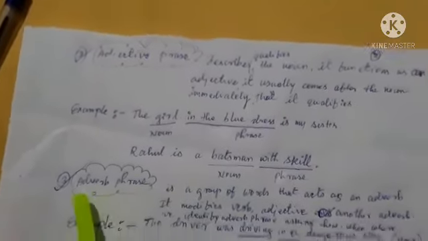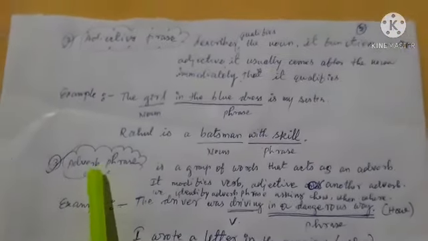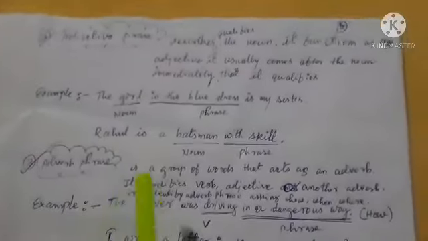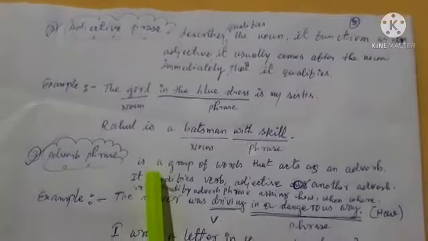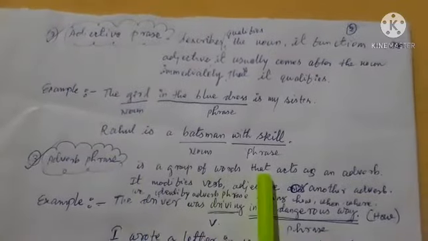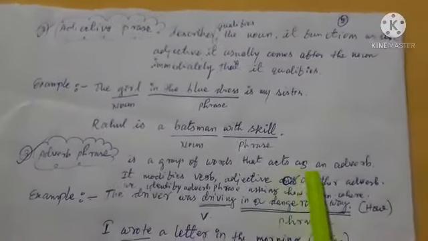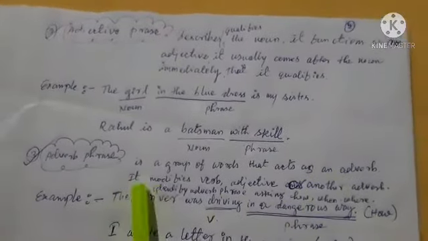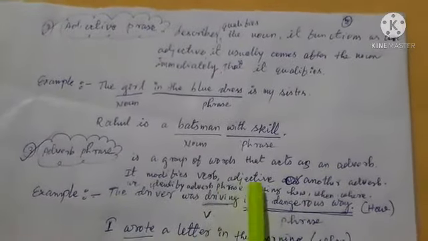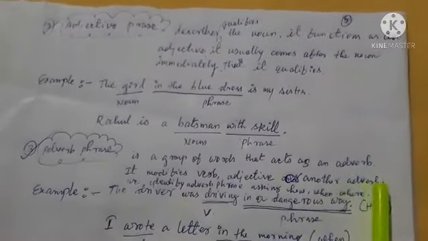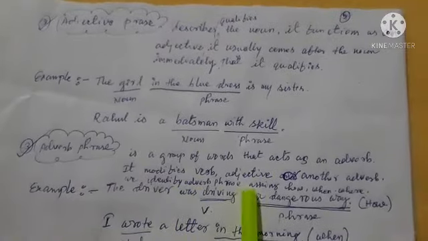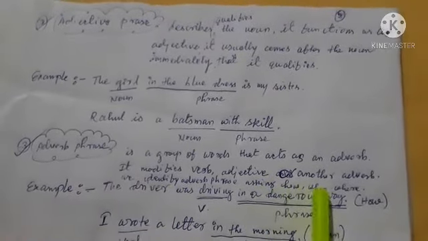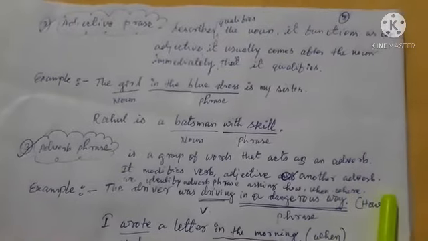Now let us look at the third type of phrase, that is adverb phrase. So what is adverb phrase? Adverb phrase is a group of words that acts as an adverb. It modifies a verb, an adjective or another adverb. We identify adverb phrase by asking the questions how, when, where, how often.